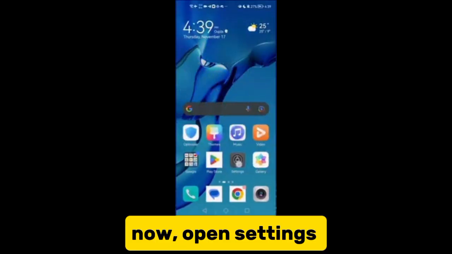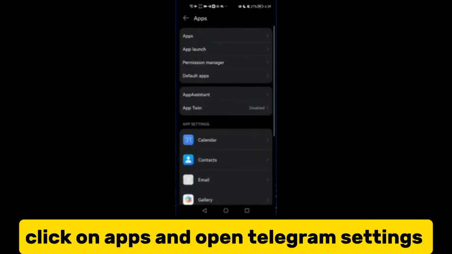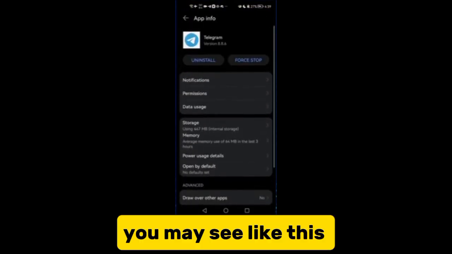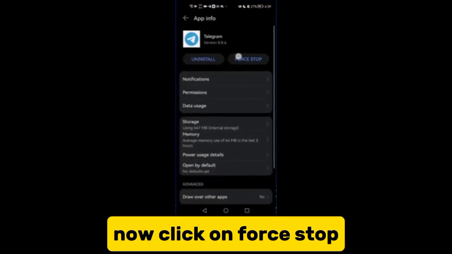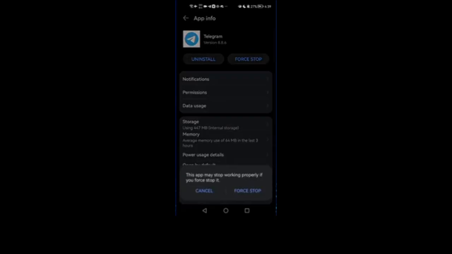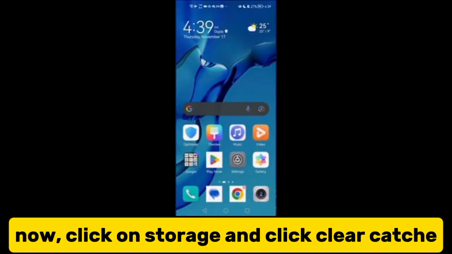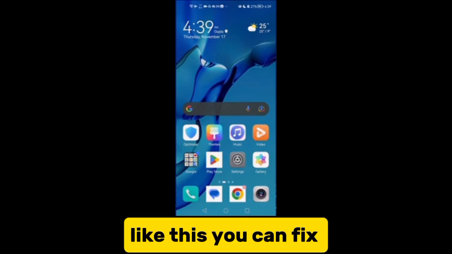Now, open settings. Click on apps and open Telegram settings. You may see like this. Now click on Force Stop. Now, click on Storage and click Clear Cache. Like this you can fix no sound